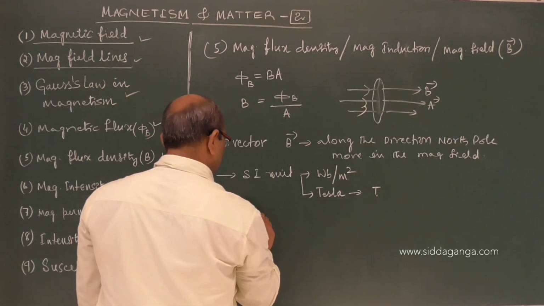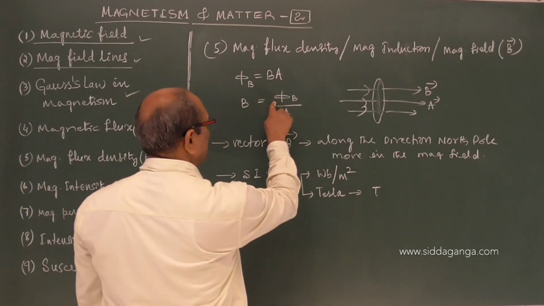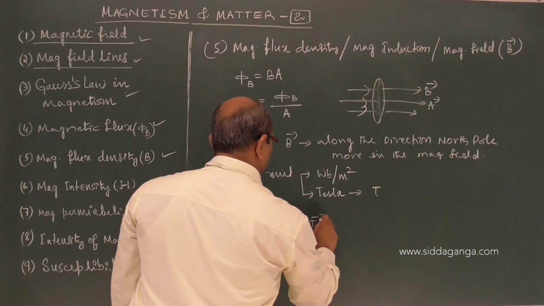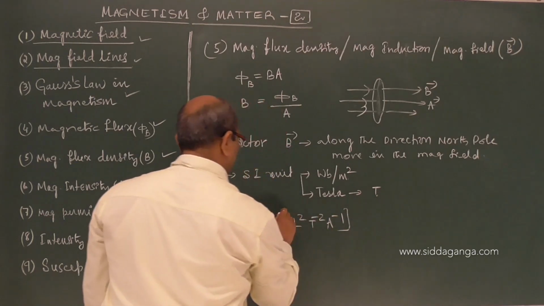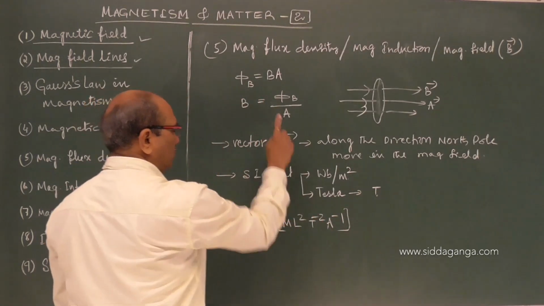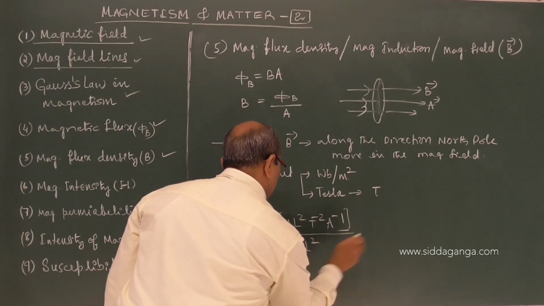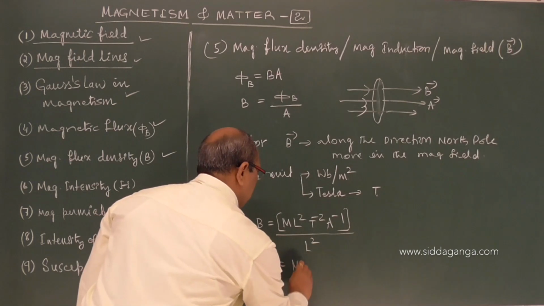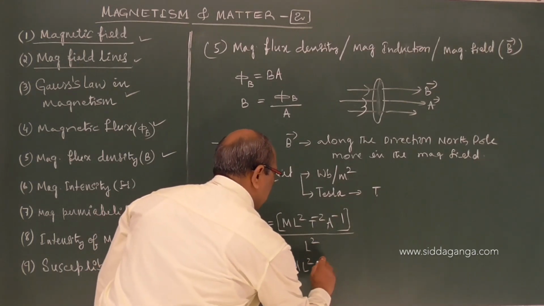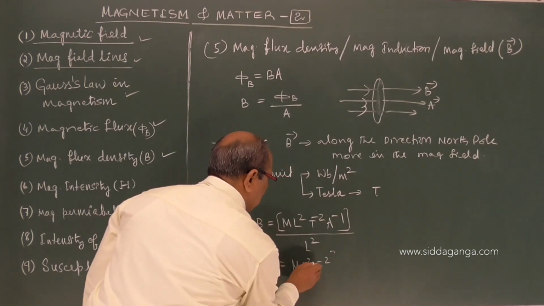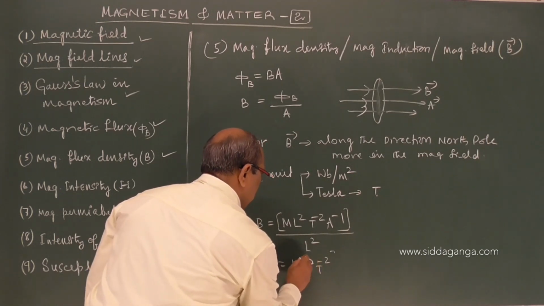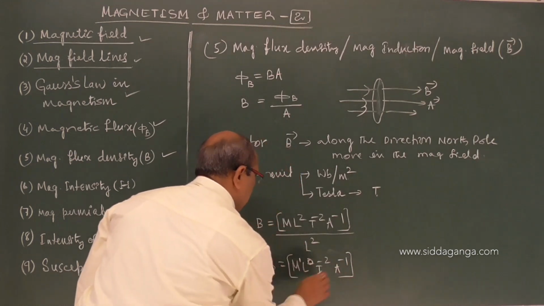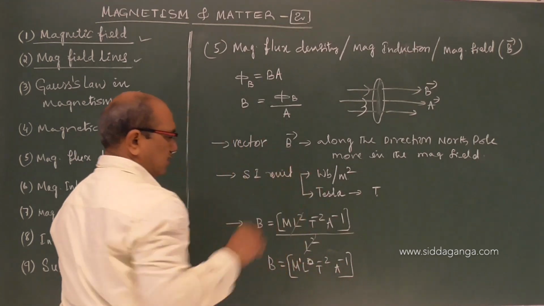Dimensionally, we already know the flux dimension is M L power 2 T power minus 2 A power minus 1, divided by L square area. Therefore, the dimension of B becomes M L power 0 T power minus 2 A power minus 1. L power 2 gets cancelled here.